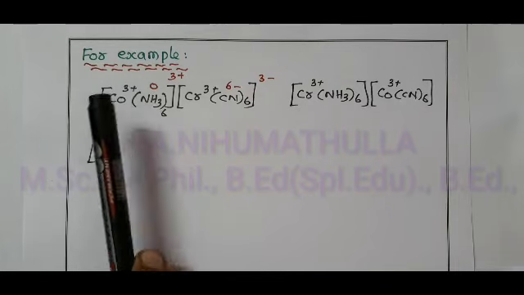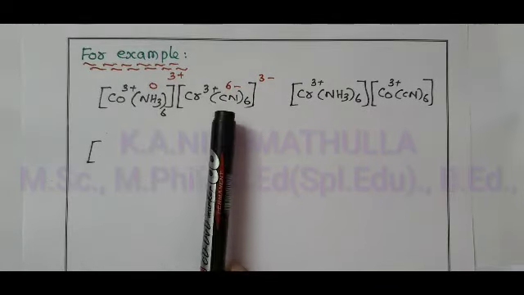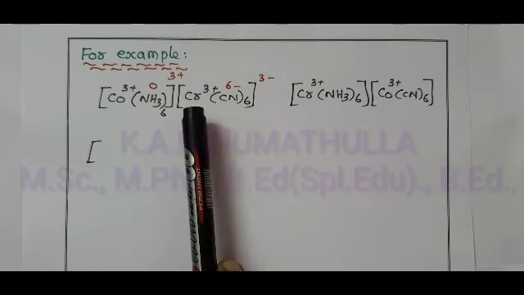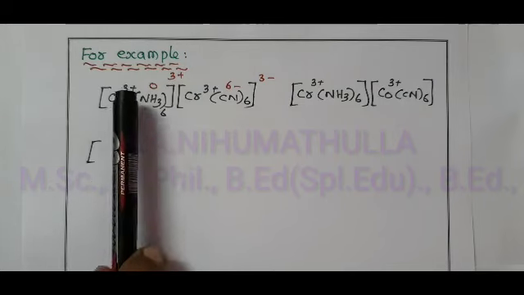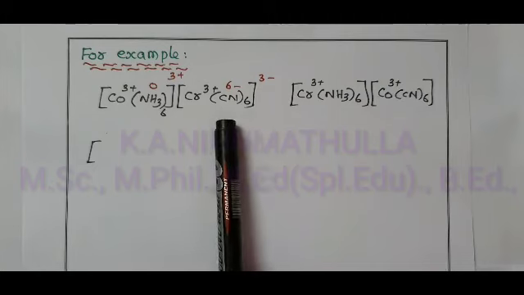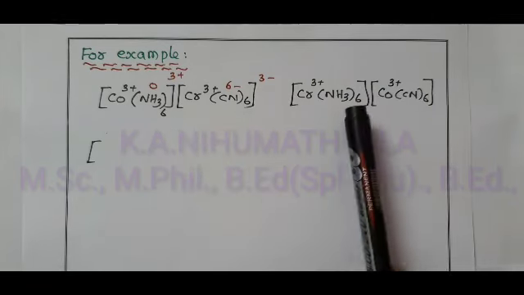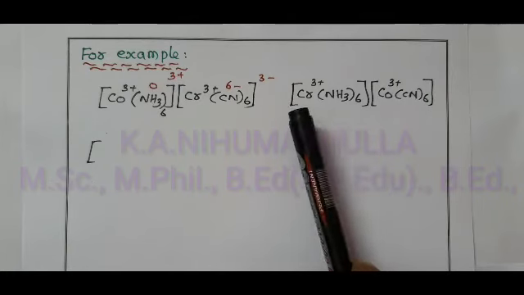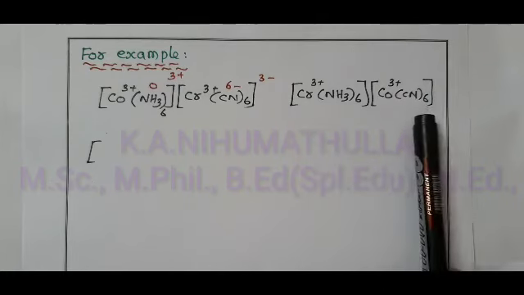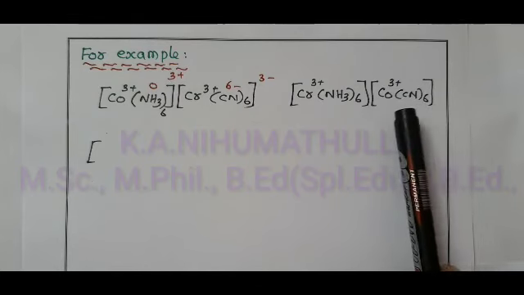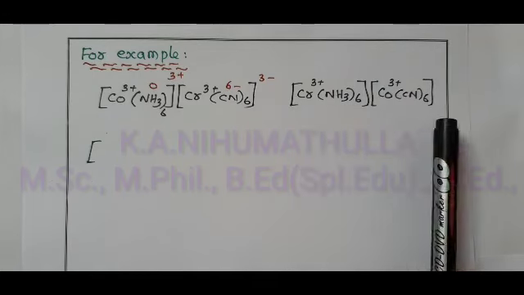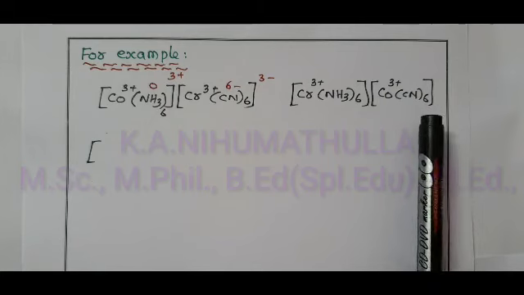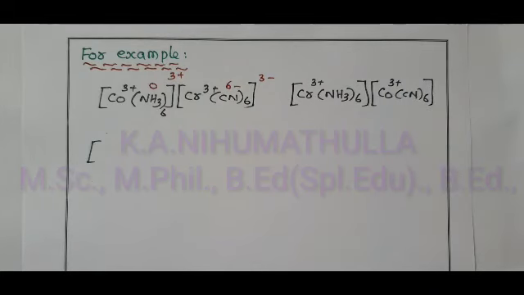Hexaamminecobalt(III) hexacyanido-κC-chromate(III). Hexaamminecobalt(III) hexacyanidochromate(III), hexaamminechromium(III) hexacyanido-κC-cobaltate(III). Come to the second example.